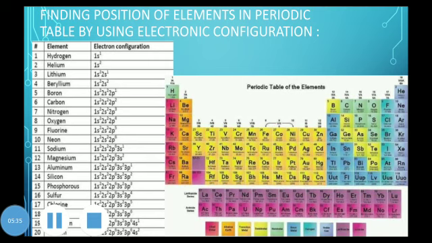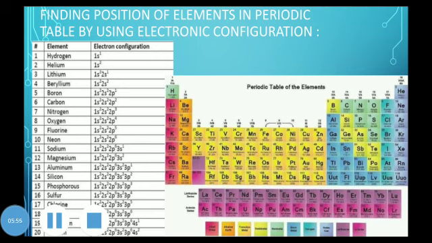Now look at this, carbon is present at number 6, so it has 6 electrons. What is its electronic configuration? It is 1s2, 2s2 and 2p2. Now in this 2s2 and 2p2, the 2 is the shell number. So this 2 will show the period number.